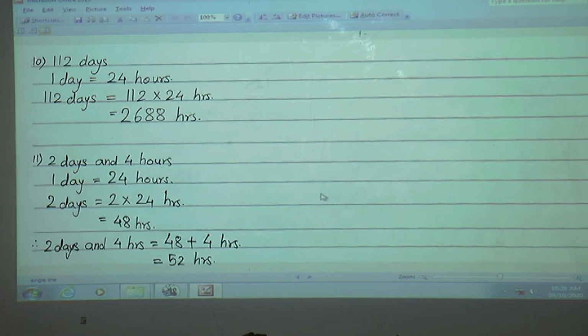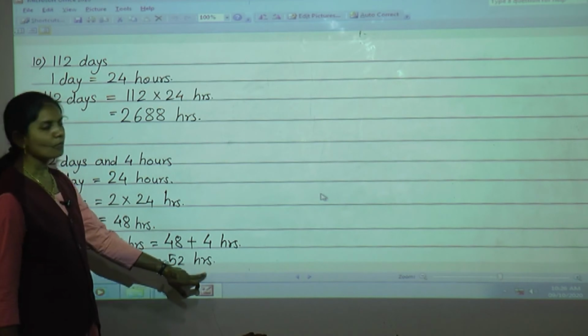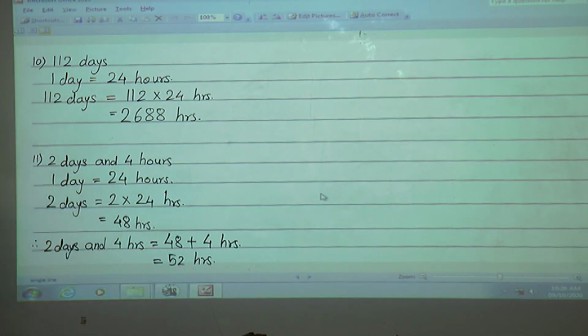Clear? How to solve this example? 2 days and 4 hours we have to convert into hours. So first we will write 1 day is equal to 24 hours. So 2 days is equal to 2 into 24, 48 hours. But here the question is 2 days and 4 hours. So in 48 again we have to add this 4 hours. So we will get the answer 52 hours. So 2 days and 4 hours is equal to 52 hours.